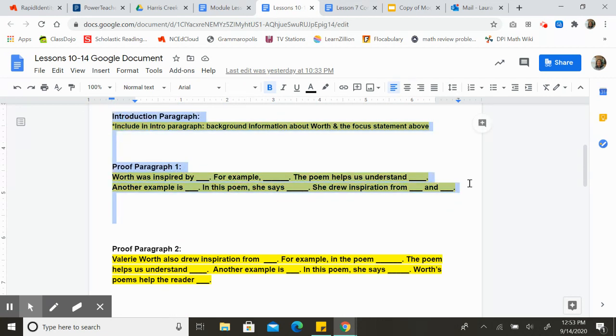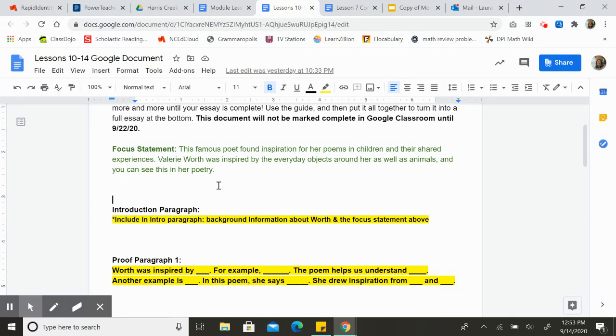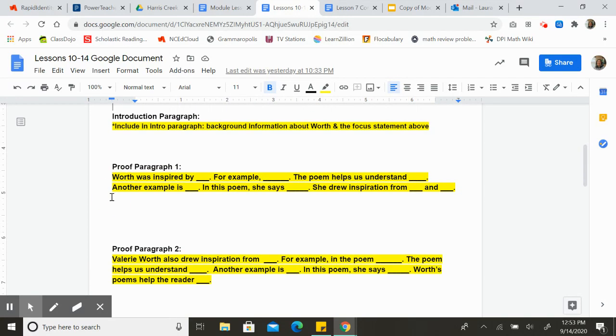So I wrote in there some reminders of things that you want to include in the introduction paragraph. Background information, the focus statement. Okay, that focus statement's there in green already ready for you. And then in proof paragraph 1, you're going to type it here. You can use these sentence starters to help you write your paragraph. If you want to do it on your own, you can. But if not, that's a great place to begin.